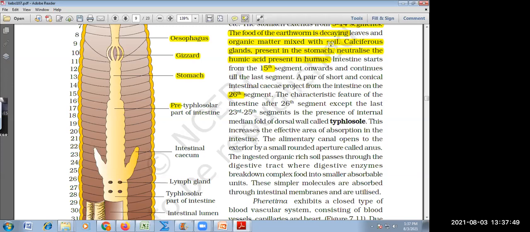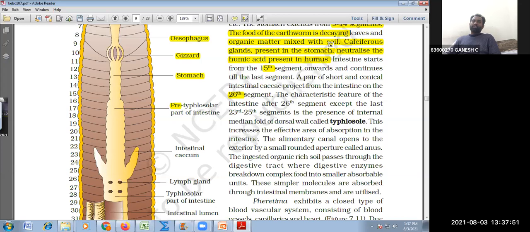Calciferous gland. The calciferous gland in the stomach is neutralizing the acidity of humic acid. The decaying substances will release humic acid, and it is neutralized by the calciferous gland. The calciferous gland is present in the stomach, whereas you have triangular, conical, paired glands on either side of the intestine, which we call intestinal cecum. They produce digestive enzymes, which open in the 26th segment.